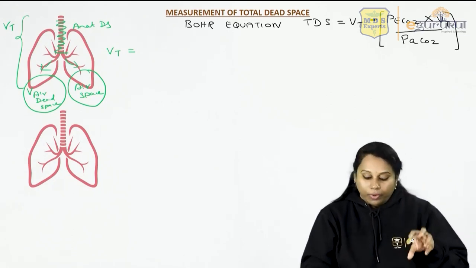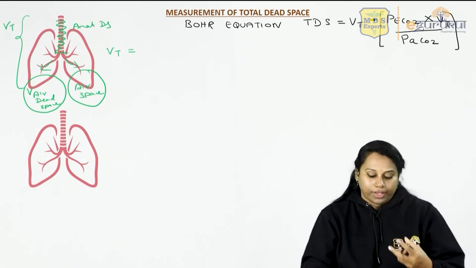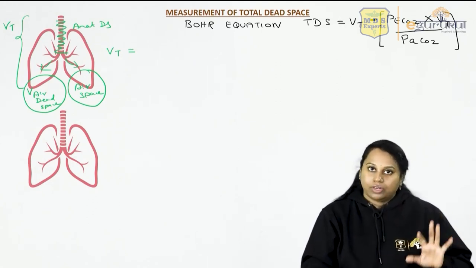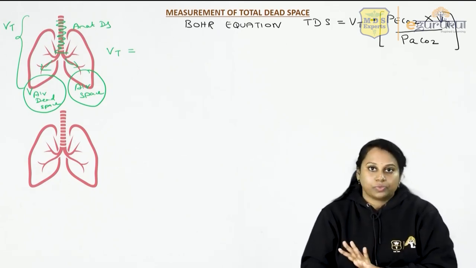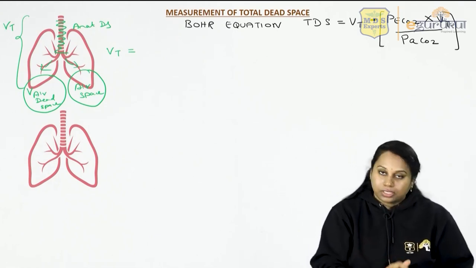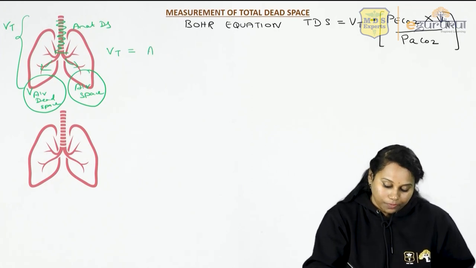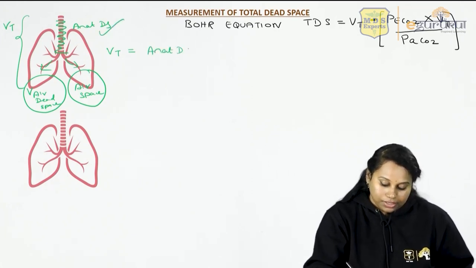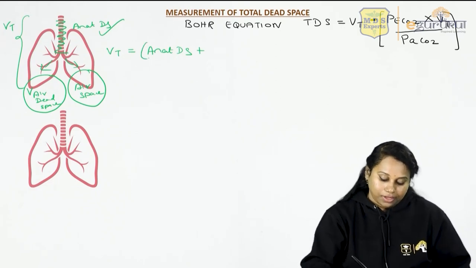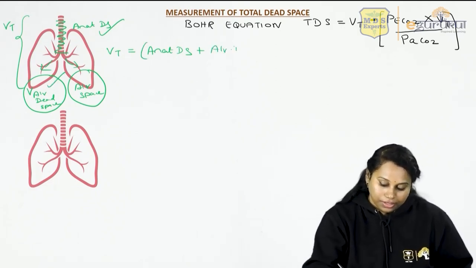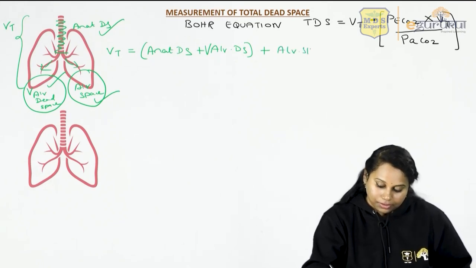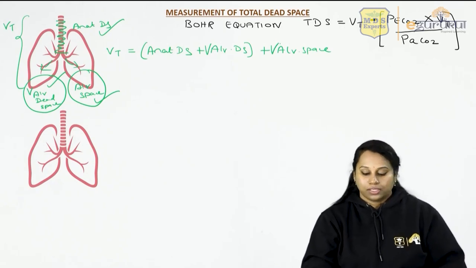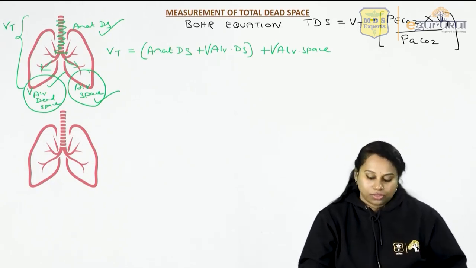So tidal volume would have occupied these three compartments: some air in the trachea and bronchi, the anatomical dead space, some air into the alveolar space, and some air into your alveolar dead space also. If you have it, you will have alveolar dead space also. So now the sum of all these three is the tidal volume. The tidal volume is equal to anatomical dead space plus alveolar dead space plus the volume in the alveolar space. I've just added all the three, that's all.